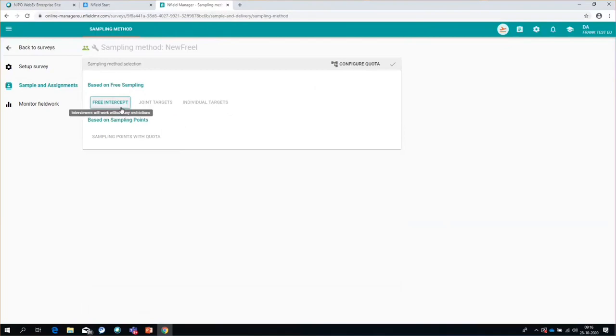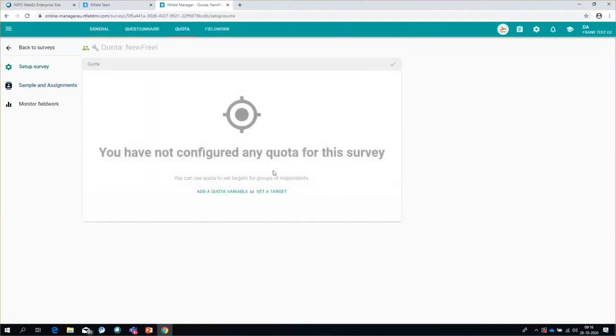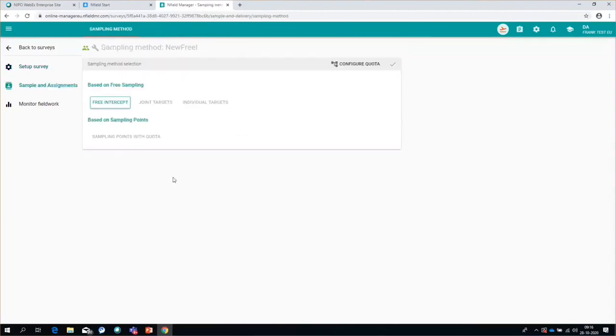So it's free intercept. I cannot choose joint targets or individual targets at this moment because that requires a quota, and I have not created a quota. I could configure quota from this page. It will send me to the exact same page that we saw previously. I will not do that right now. Let's go simple assignment.